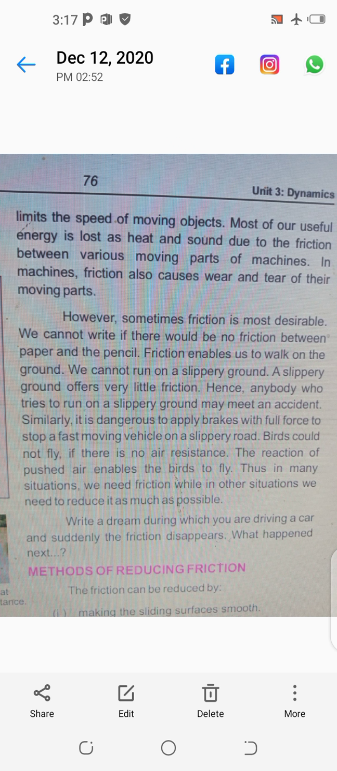So sometimes friction is helpful, but sometimes there are disadvantages of friction also. So this is all about the advantages of friction.